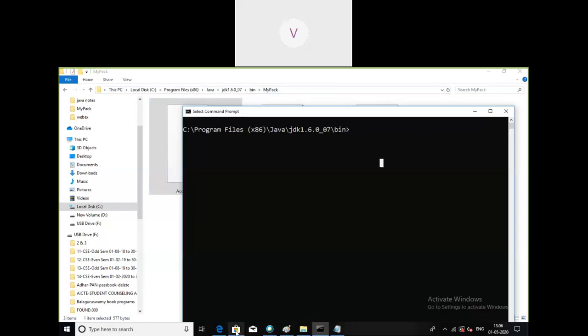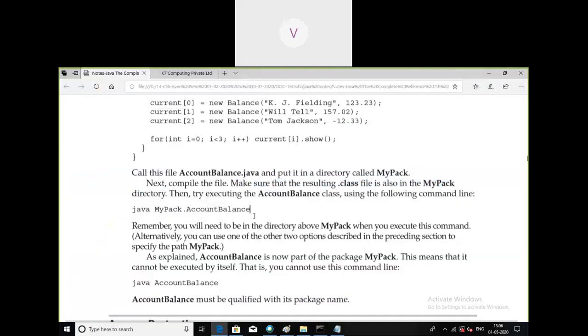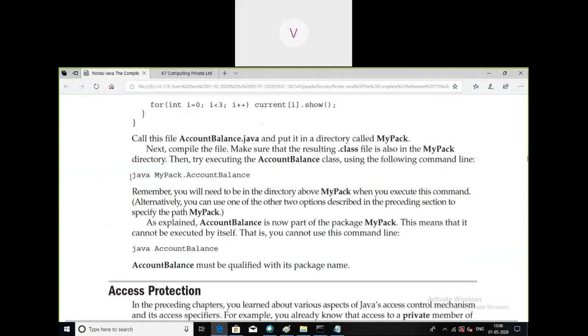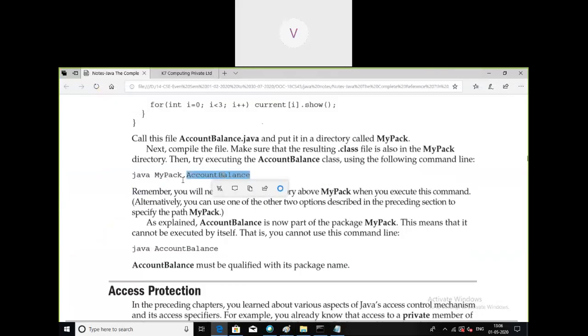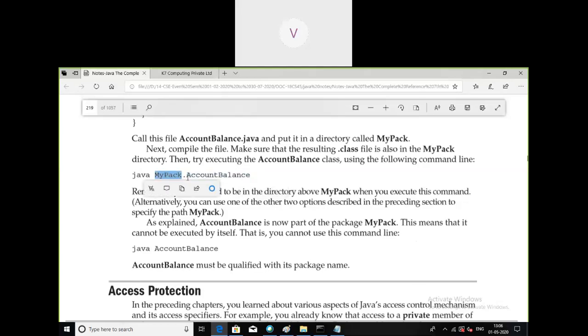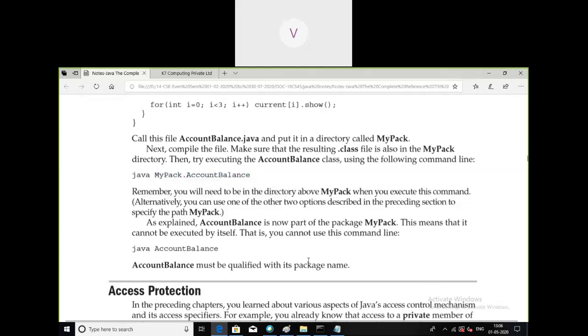Then while executing, what command do you have to use? By default, if the account balance is directly in the bin folder, you can directly write java account balance. But the account balance bytecode is present in the directory called mypack, so you should make use of the dot operator and then execute it.